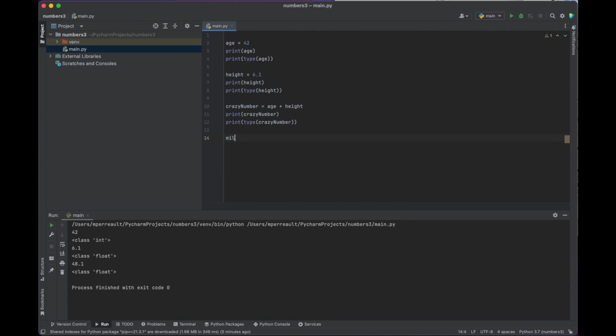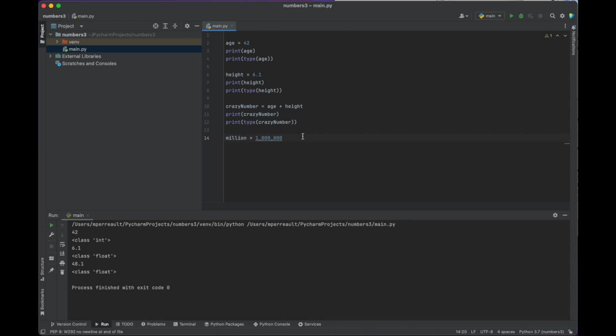Incidentally, if you want to write out a large-ish integer, I could write out a million as this with 6 zeros. 1, 2, 3, 4, 5, 6. That's a million. But I could also write it out with underscores. Just let's say I'm instantiating a number. I want to be sure, and it's easier to read.